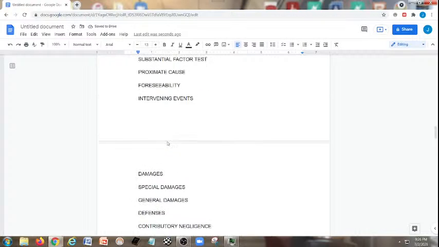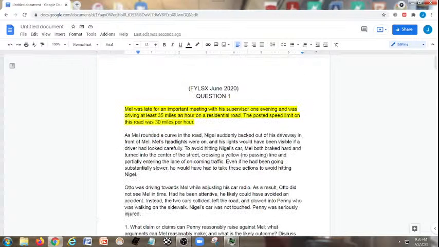Now, negligence. We're dealing with Nigel here. Coming up and grabbing our Nigel facts. Right here. As Mel rounded a curve in the road, we crossed these facts before, Nigel suddenly backed out of his driveway in front of Mel. Mel's headlights were on, and his lights would have been visible if a driver had looked carefully, which indicates maybe just maybe that Nigel was not looking carefully when he was backing up. Now, to avoid hitting Nigel's car, Mel had both braked hard and turned into the center of the street, crossing a yellow no passing line, and partially entered the lane of oncoming traffic. Even if he had been driving substantially slower, he would have had to take these actions to avoid hitting Nigel.